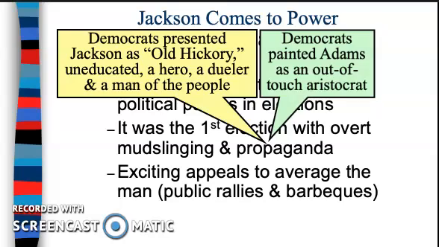Like Jackson is Old Hickory, like he's so tough. Even though he's uneducated, he's a hero and a dueler, a man of the people. Democrats paint Adams as being an out-of-touch aristocrat. What's kind of interesting is our current president, Donald Trump, has Jackson's picture in the Oval Office in many ways because he's trying to also present this persona as a man of the people.